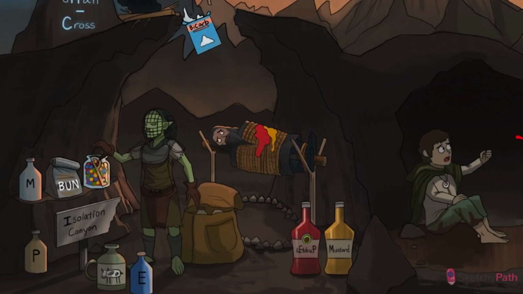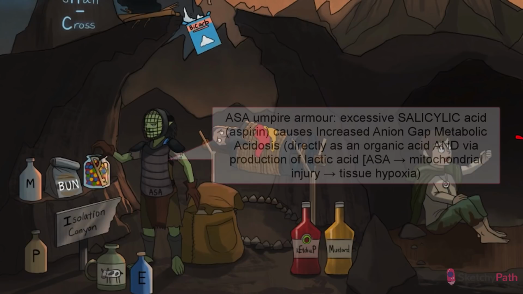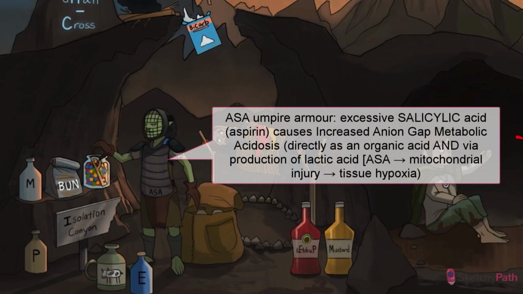And finally, the S in mud piles: salicylic acid, also known as aspirin. At Sketchy, our symbol for aspirin is the ASA umpire. And in this scene, we've incorporated an umpire's gear into the armor worn by the Gork. Not only is salicylic acid an acid, it's toxic to mitochondria, leading to tissue hypoxia and lactic acidosis.